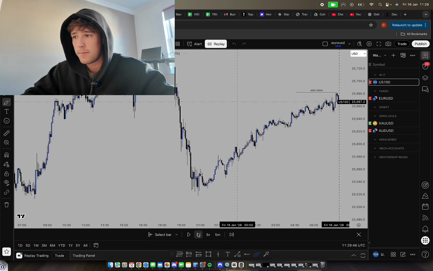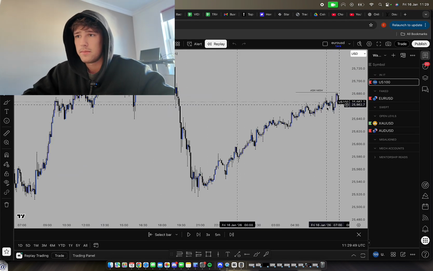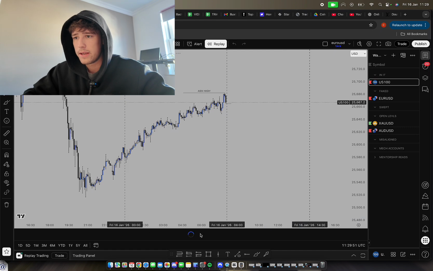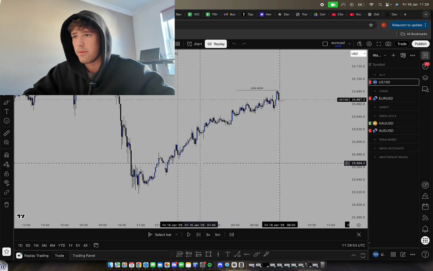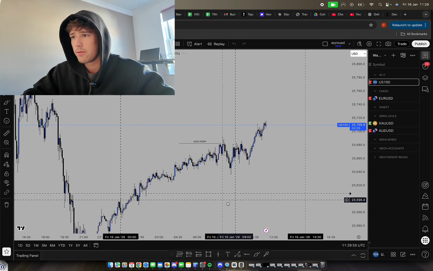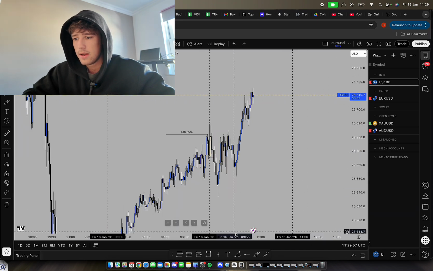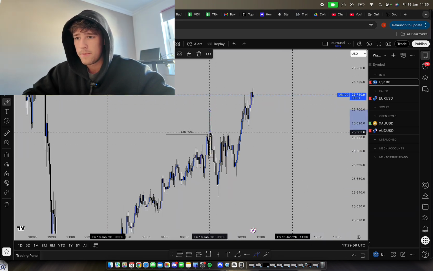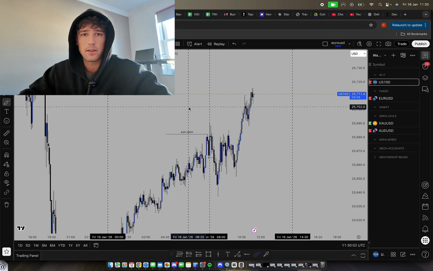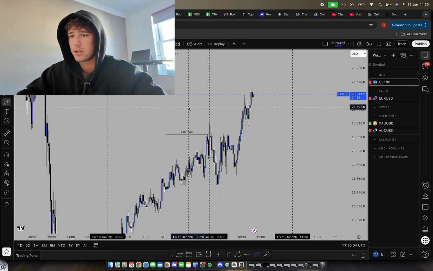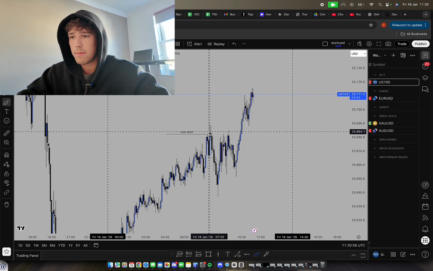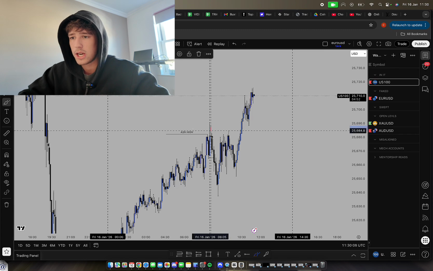If we skip forward, replay mode is not working, so we're going to have to get off that. But if we skip forward, we can see that we swept with the first candle coming into the session. So that is counted within the London session. The candle on the vertical line belongs to the session on the right. So this is a sweep of the Asian high right here, and we also got the first bearish candle right here.